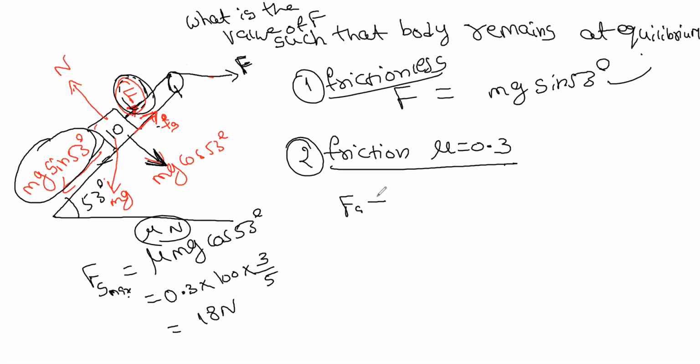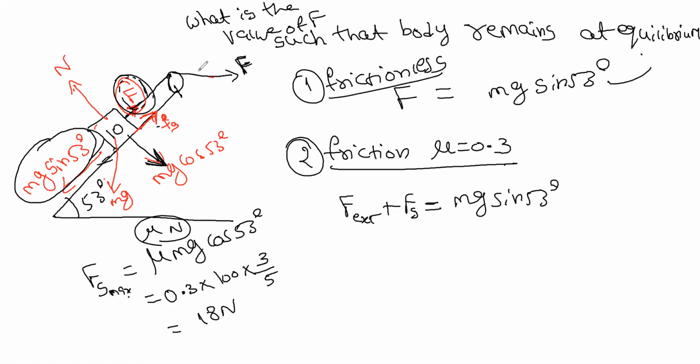So F external plus frictional force minus mg sine 53 equals 0, because it is at equilibrium. When they say at equilibrium, we can directly equate the opposite forces.